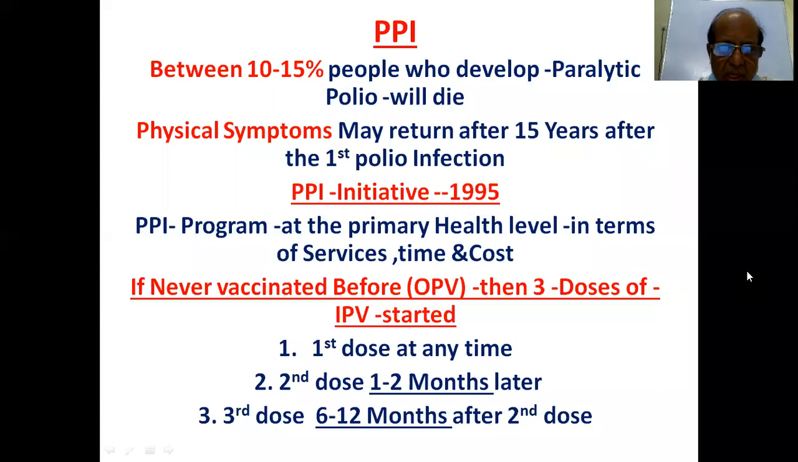Unless OPV is there, there should not be any OPV vaccination. You can start IPV: first dose at any time, second dose 1 to 2 months later, third dose 6 to 12 months after the second dose. So first dose at any time, second dose 1 to 2 months later, and third dose 6 to 12 months after the second dose.